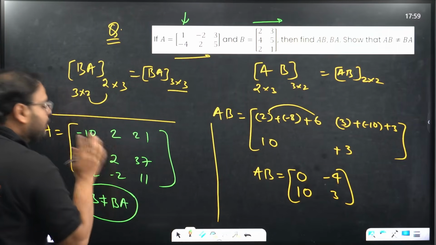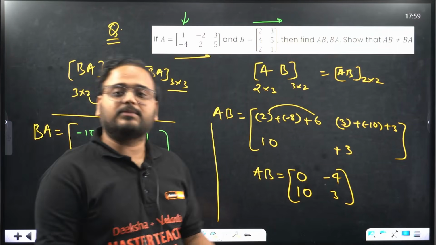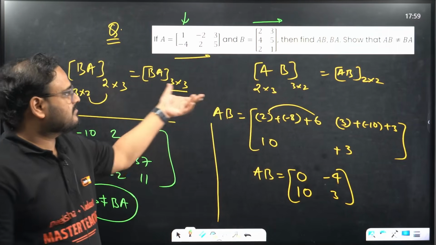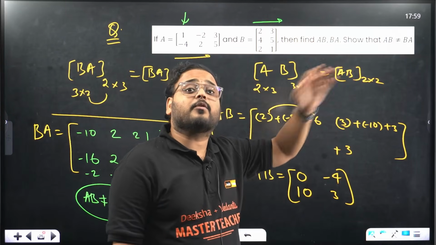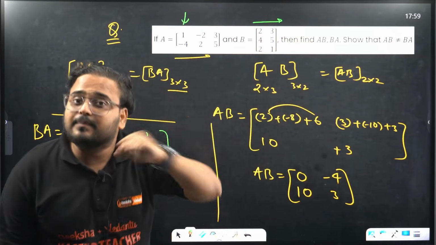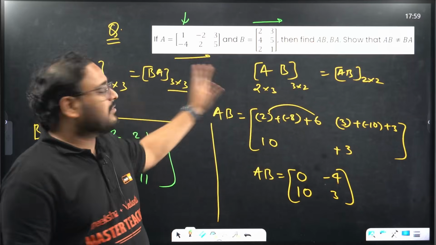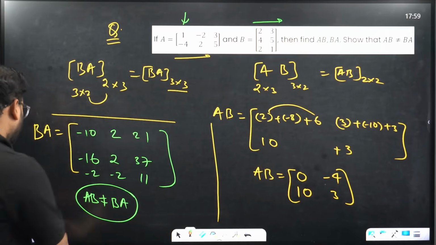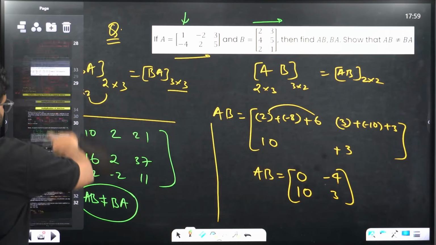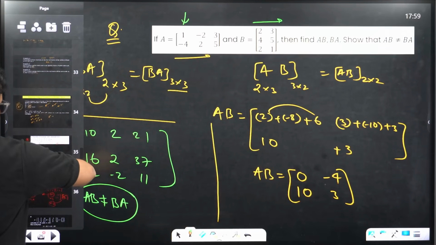This is for the subjective question, but usually in the case of objective, understand this, the order will be different. So there are 3 ways to solve this question. By the property, AB is not equal to BA, the commutative property of multiplication of matrices, order will be different. So that's why it is not equal. Or you can solve it also and see it is not equal. Clear? Yes, sir, clear. Now we'll move on.